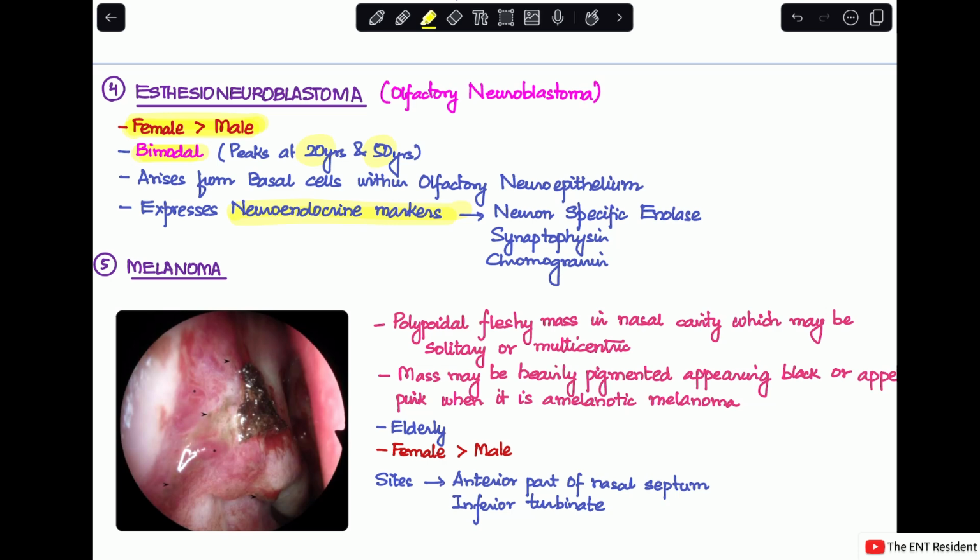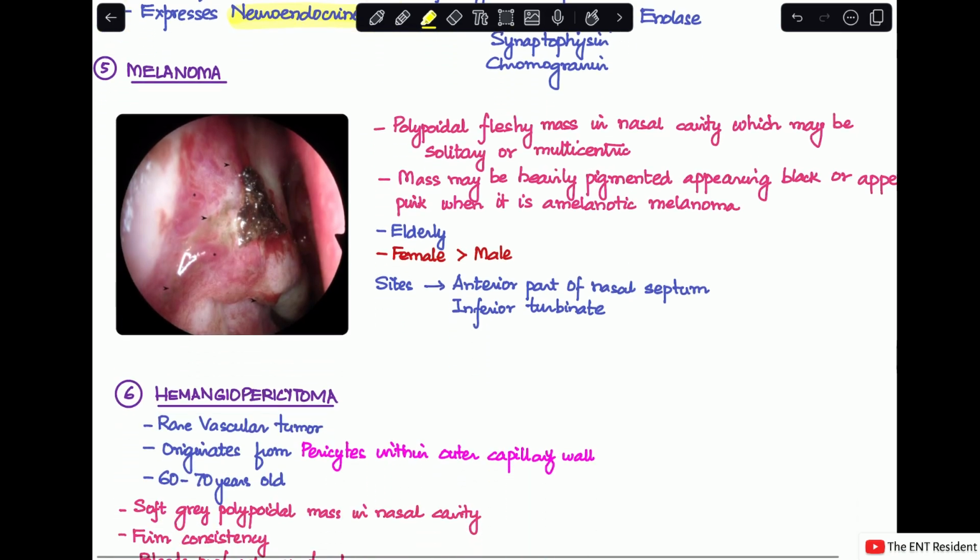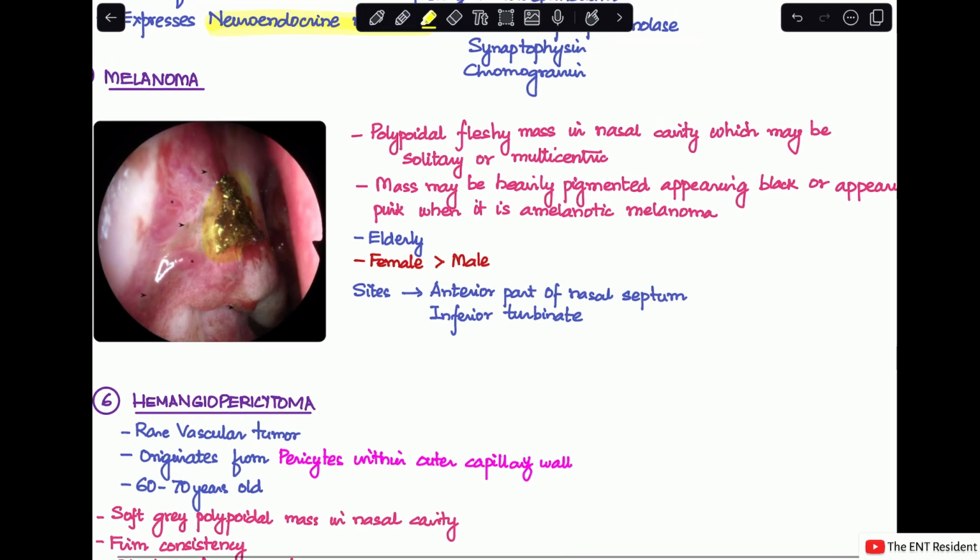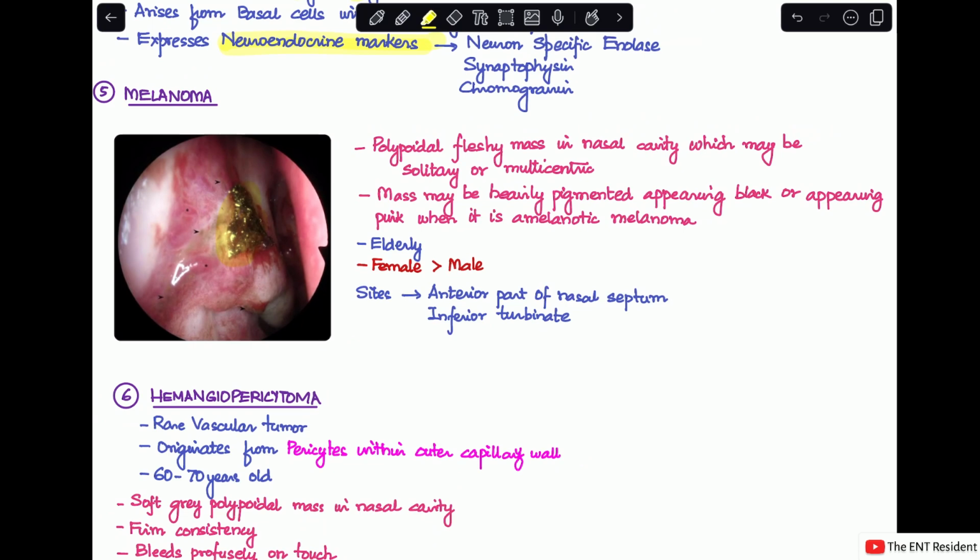The next malignant tumor is the melanoma. A melanoma has a slightly different description from the rest of these malignant tumors. You can see in the image right over here, it is a polypoidal fleshy mass in the nasal cavity, which may be solitary or multicentric. The mass can be heavily pigmented, appearing black, or it may appear pink when it is an amelanotic melanoma. The age group where this is common is the elderly. Again, this is another one of the malignant tumors which is more common in females than in males. The usual site of origin is the anterior part of the nasal septum and the inferior turbinate.